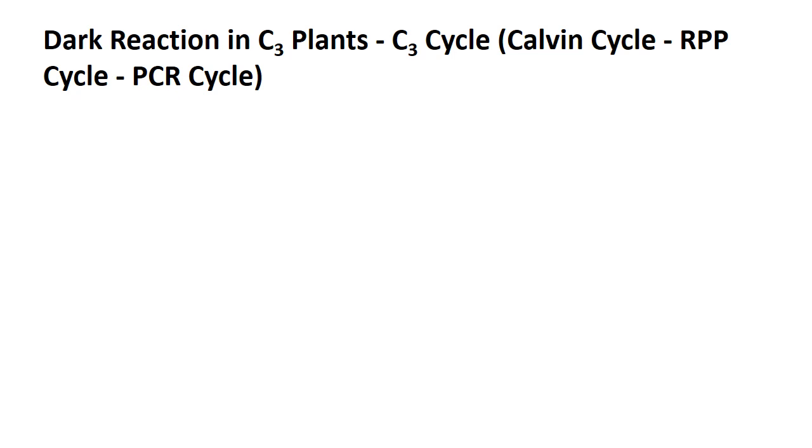Dark reaction in C3 plants or C3 cycle. It is also called Calvin cycle or reductive pentose phosphate cycle or photosynthetic carbon reduction cycle. It was discovered by Melvin Calvin, hence the name Calvin cycle, for which he was awarded the Nobel Prize in 1961. So it was discovered by Calvin and Benson.